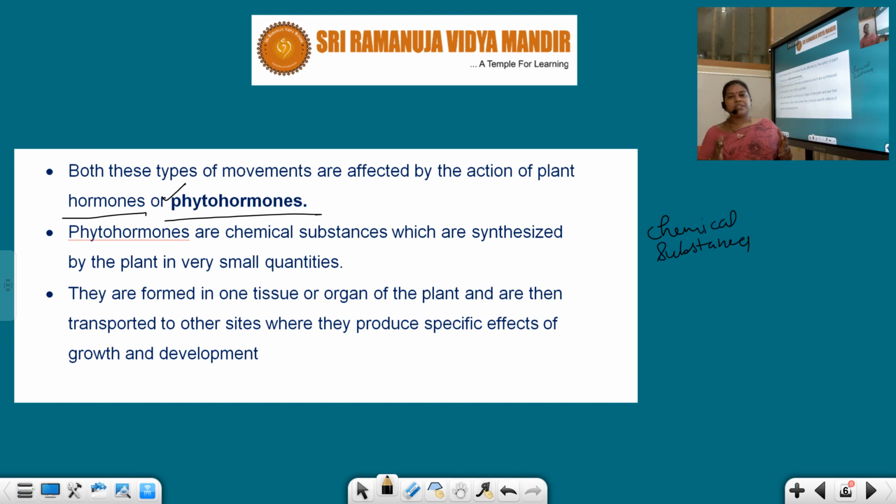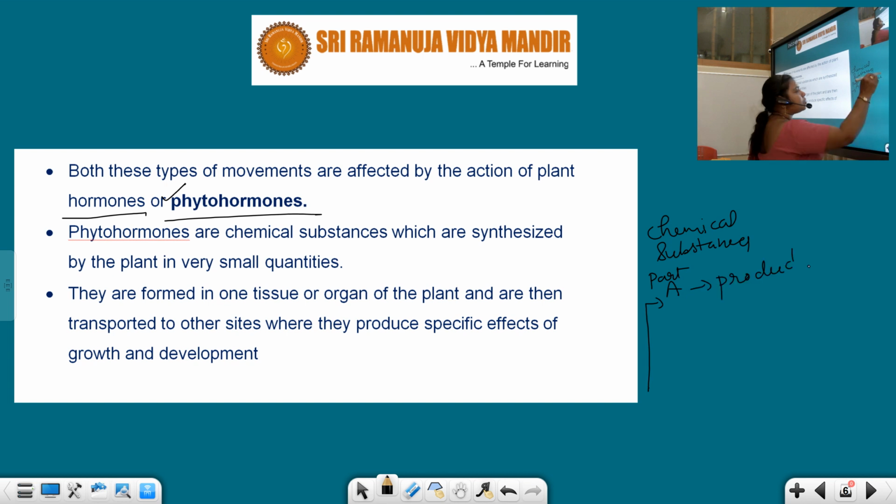For example, if the production of hormones is at part A, their action is somewhere else in the body, like part C. So the production place is different from the site of action. That is a very important point you should be aware of about hormones.